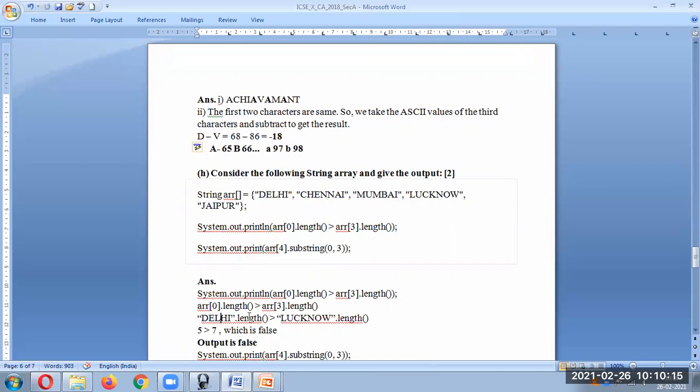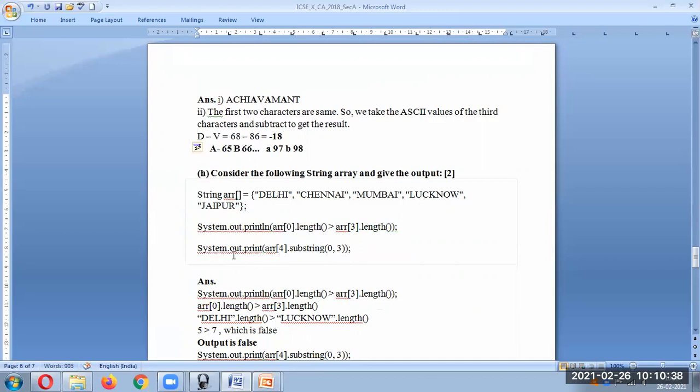So what is the length of Delhi? It is 5, because there are 5 characters. What is the length of Lucknow? It is 7. So if you compare, because it's going to be a true or false value, the output is false in this case, because 5 is not greater than 7. Okay. Then next question. So here the output will be false.